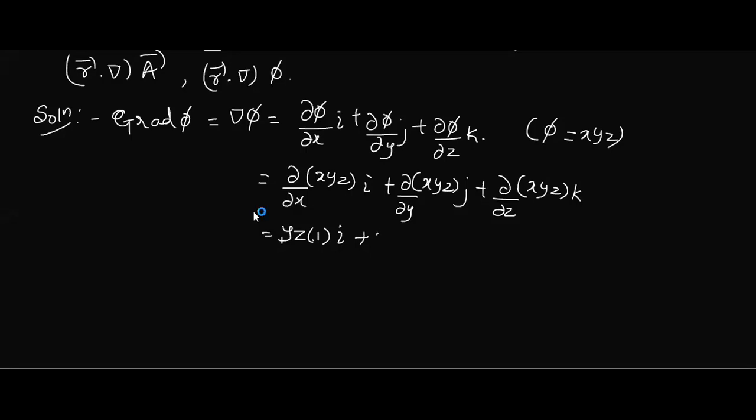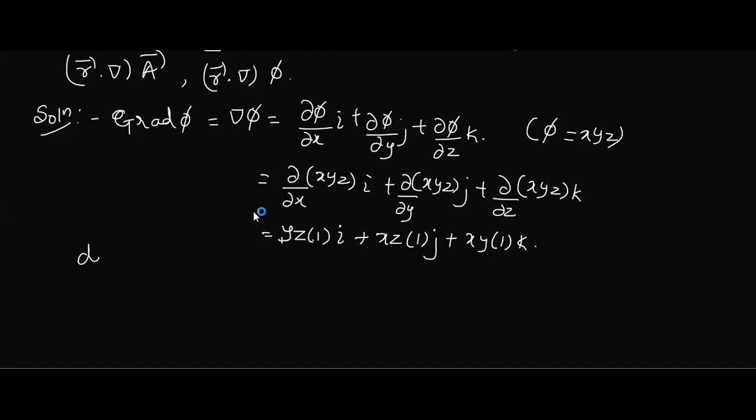It is with respect to y means X Z x X z out. Remaining y with respect to j, y is 1, and j as it is. Similarly here x1, xy as it is. Why? Remaining z is 1 and k as it is constant. So this is the value. You can simplify and write it.